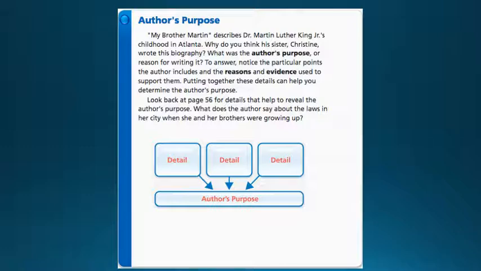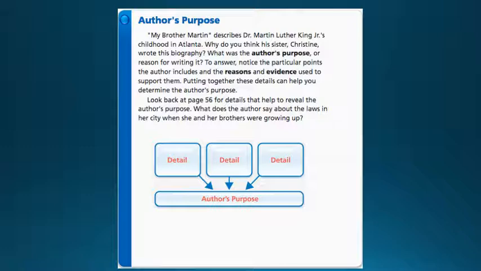Author's purpose. My Brother Martin describes Dr. Martin Luther King Jr.'s childhood in Atlanta. Why do you think his sister Christine wrote this biography? What was the author's purpose or the reason for writing it? To answer, notice the particular points the author includes and the reasons and evidence used to support them. Putting together these details can help us determine the author's purpose.